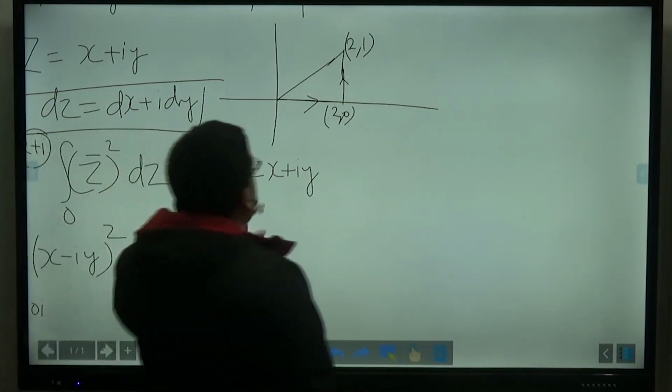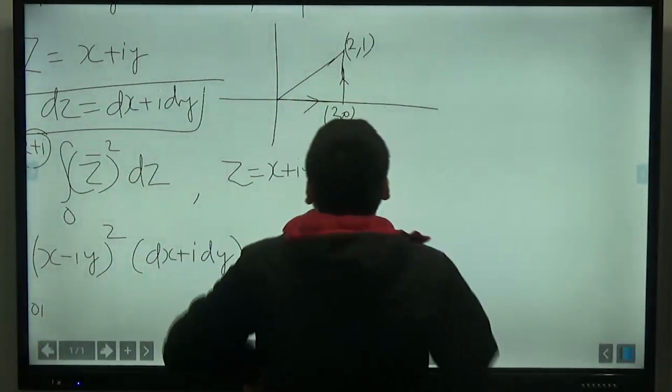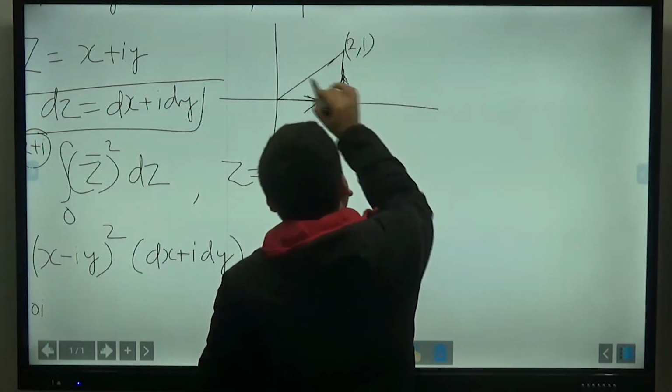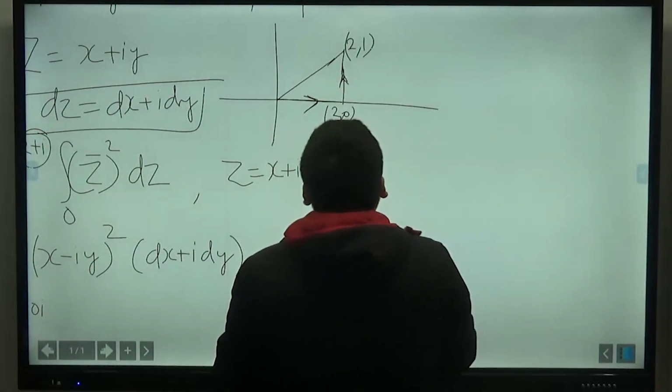Now here, I can write the equation of this line. Either you go from here, or you directly go from here to here. That all is the same thing.